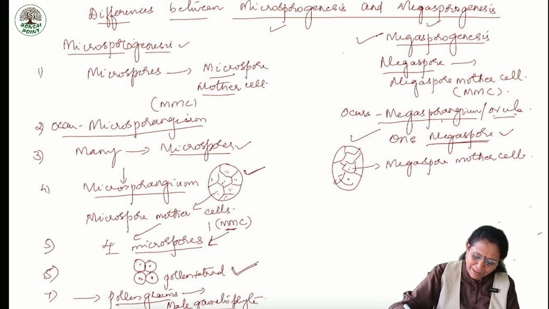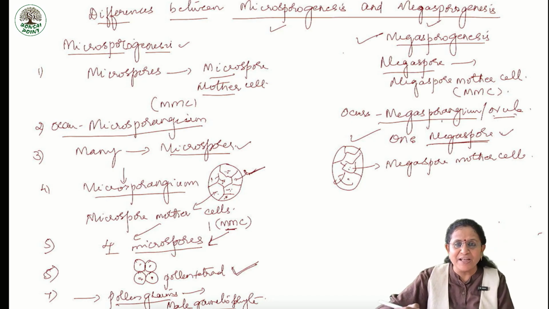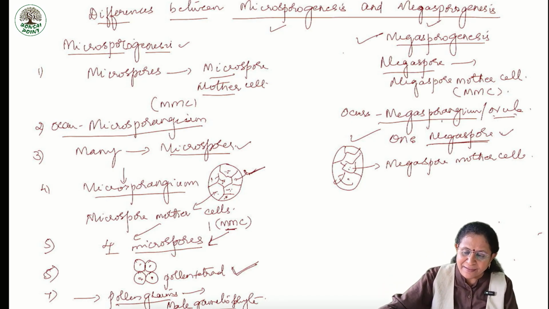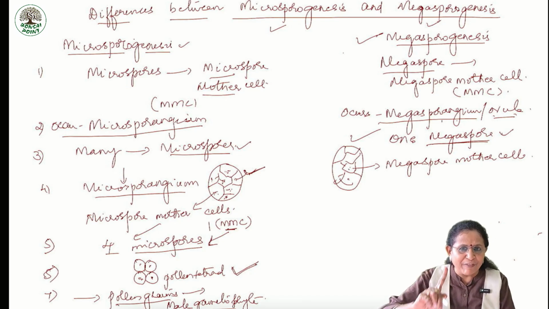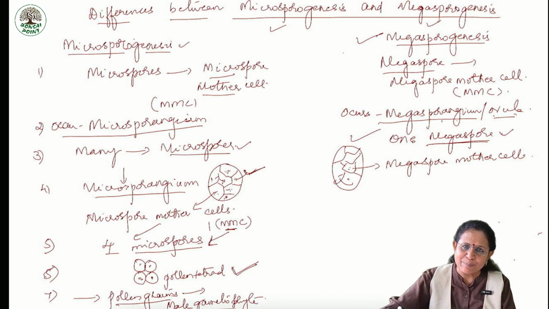Whereas in case of microsporangium, what did I say? All the cells become potentially active. Each cell will form 4 microspores. But here, even though many cells are there in the nucellus, only one cell will become active and takes part in the division.